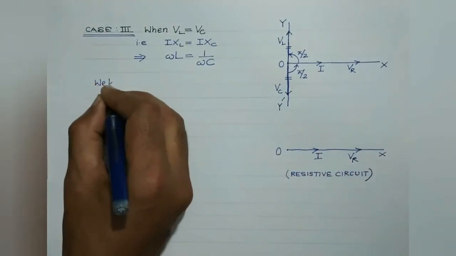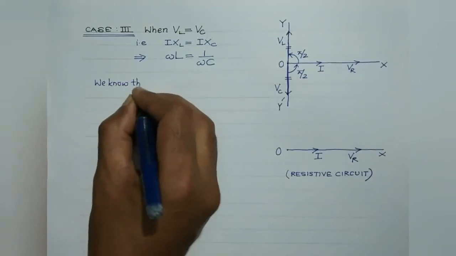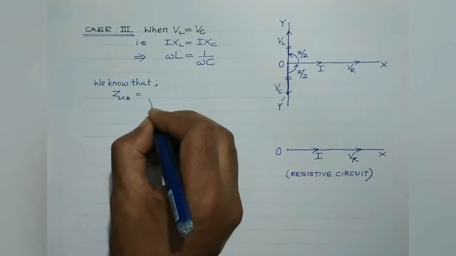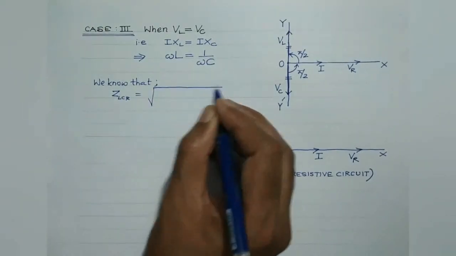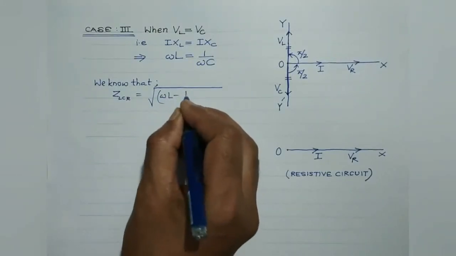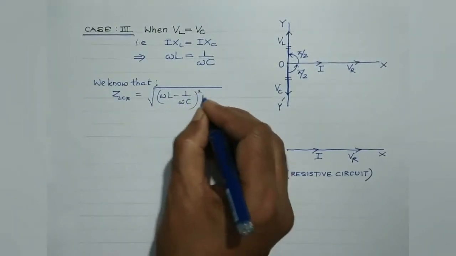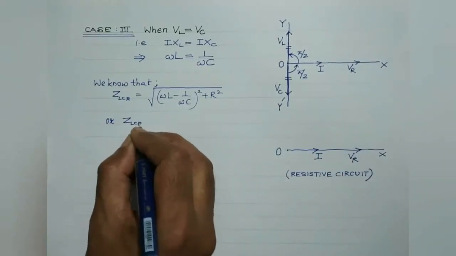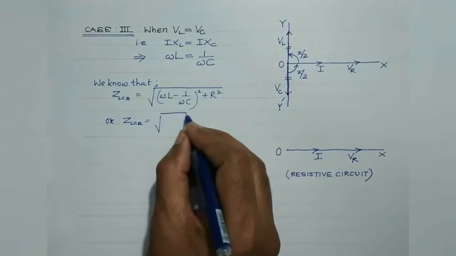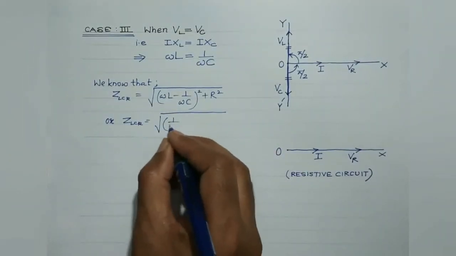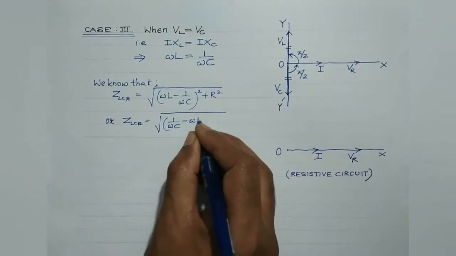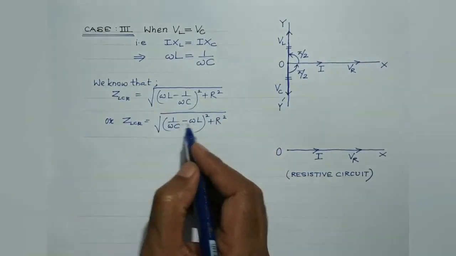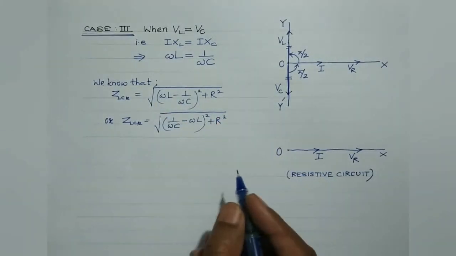We know that impedance of the LCR circuit may be written as square root of (omega L minus 1 by omega C) whole square plus R square. Or it may be written in this particular manner also: square root of (1 by omega C minus omega L) whole square plus R square. A minus B whole square or B minus A whole square, both are same, isn't it?